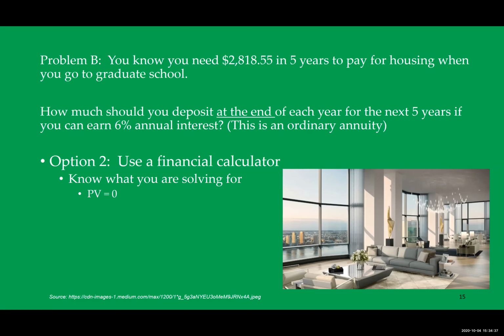So in your financial calculator, present value is irrelevant, so you would put 0 or leave it blank, depending on your calculator. We know the future value in this particular problem, $2,818.55. Your interest rate is 6. Your time period is 5 for 5 years. And you solve for your payment. And in the calculator, it will tell you that the payment should be $500 that is deposited at the end of each year for the next 5 years.